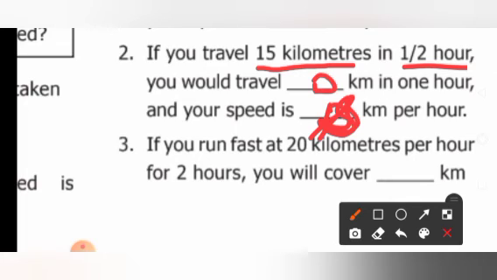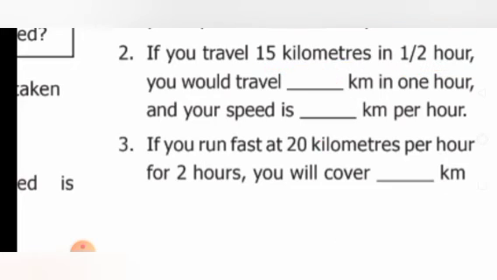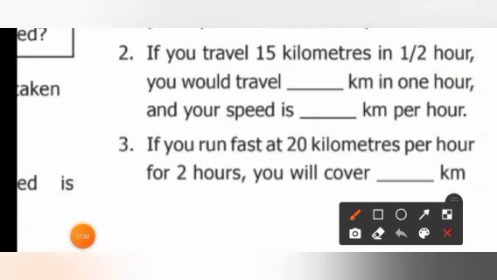Time is given for only half an hour. For 1 hour, you have to calculate the distance, and for 1 hour, the speed. You understood? Try to do this sum. This sum also I will be giving you in the assignment part. Okay, children? Yes. Then come to the third one.